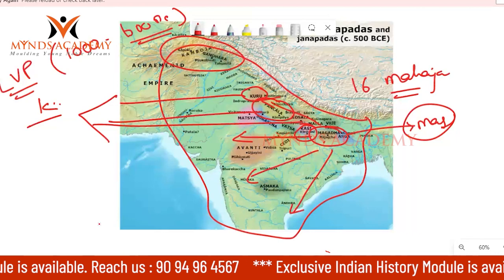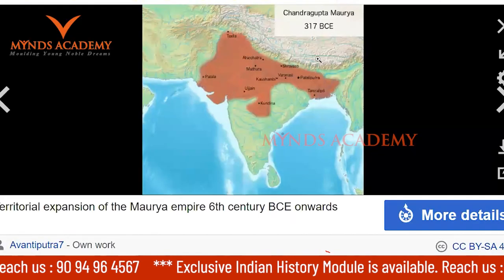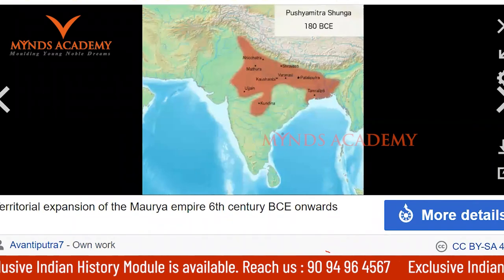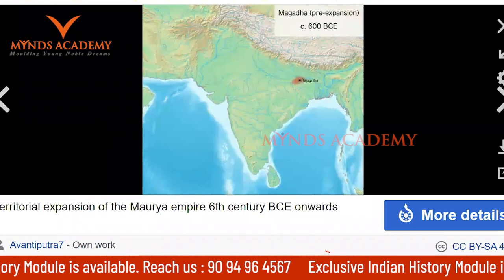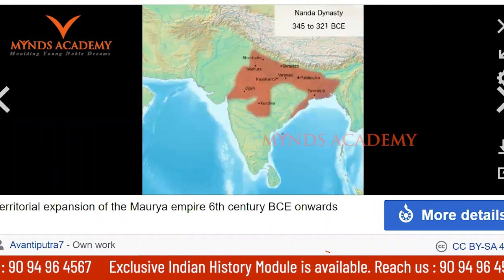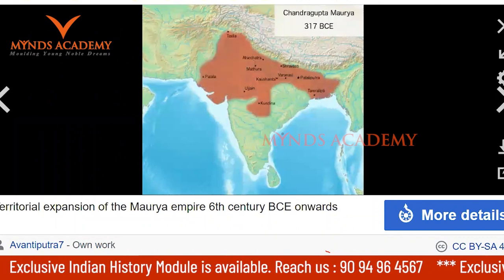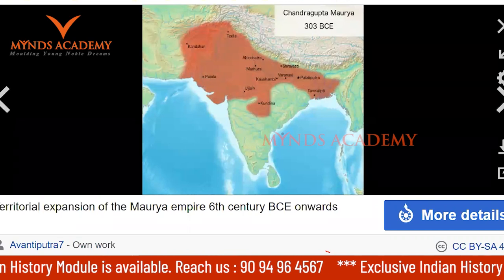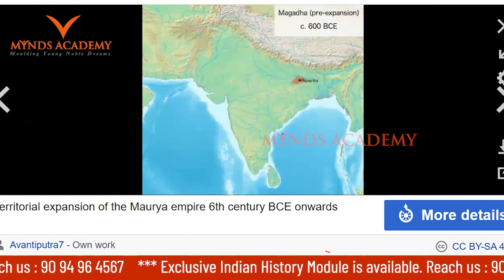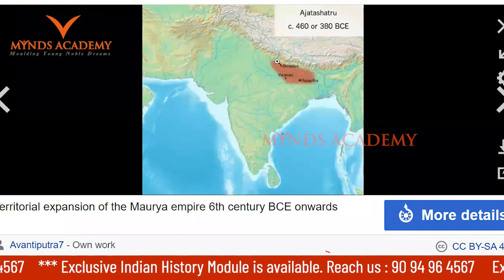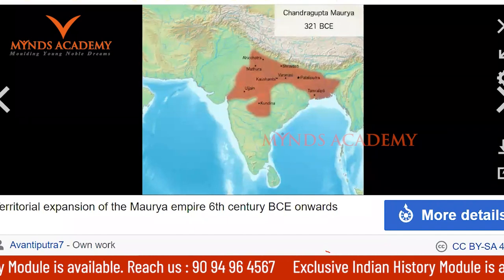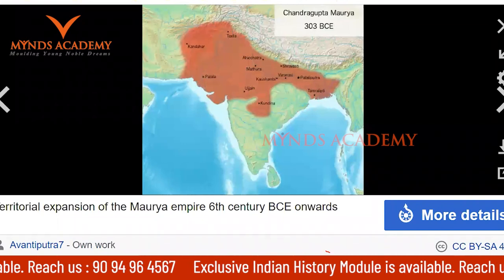Now I will show you the map of how Magadha started expanding. Now you can see this map. Now it is the beginning. Now you see how Magadha is expanding under various dynasties. Nanda dynasty, now Chandragupta Maurya. Now you can see Chandragupta Maurya's expansion, Bindusara, Ashoka. This is the period when Ashoka came, almost the entire Indian subcontinent came under the Mauryans. So the empire name is Magadha, but the dynasty name is Maurya.